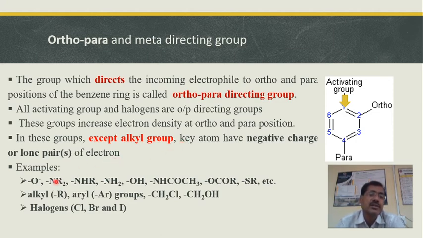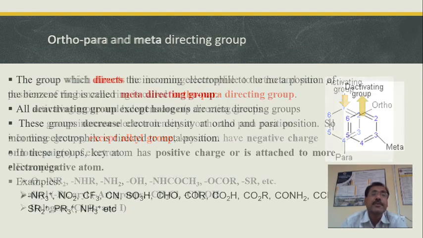In this sort of group, except alkyl group, the key atom has a negative charge or a lone pair of electrons. The examples are O minus, NR2 minus. These are the examples we have seen in case of activating groups. All the groups which are activating and the halogens are ortho-para directing groups. Remember that halogens are ortho-para directing but are deactivating groups.